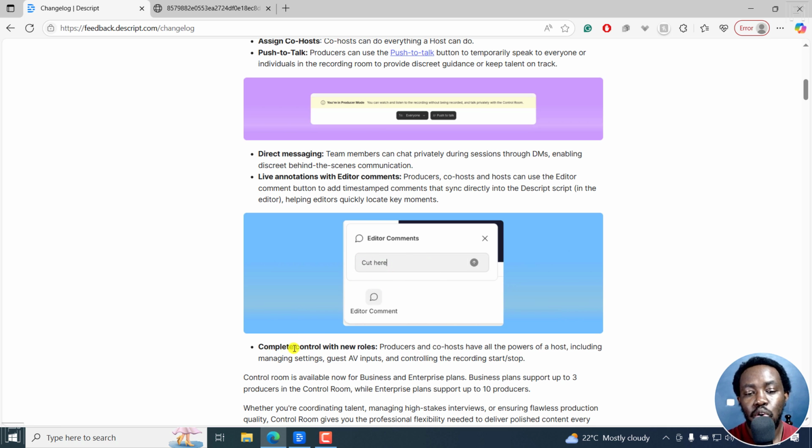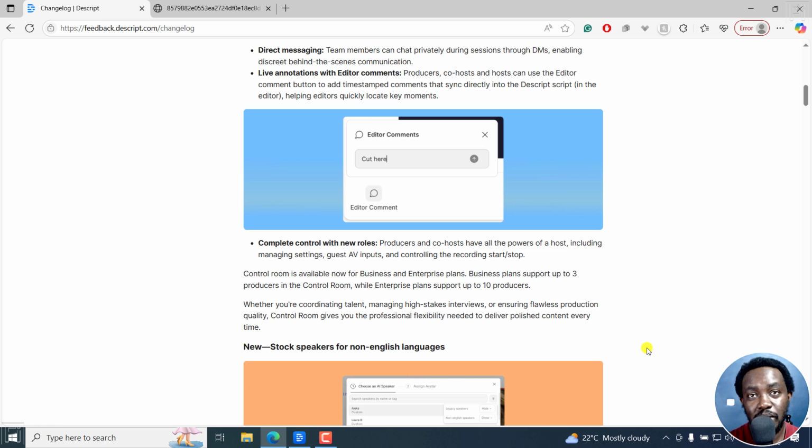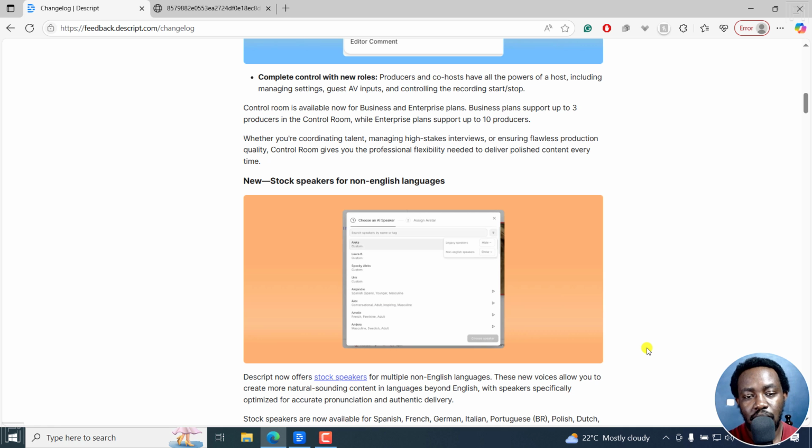And then you now have complete control with new roles. Producers and co-hosts have all the power of a host, including managing settings, guests' AV inputs, and controlling the recording start and stop. So control room is available now for business and enterprise plans. The business plan supports up to 3 producers in the control room, while the enterprise plan supports up to 10 producers. Whether you're coordinating talent, managing high stakes interviews, or ensuring flawless production quality, control room gives you the professional flexibility needed to deliver polished content every time.